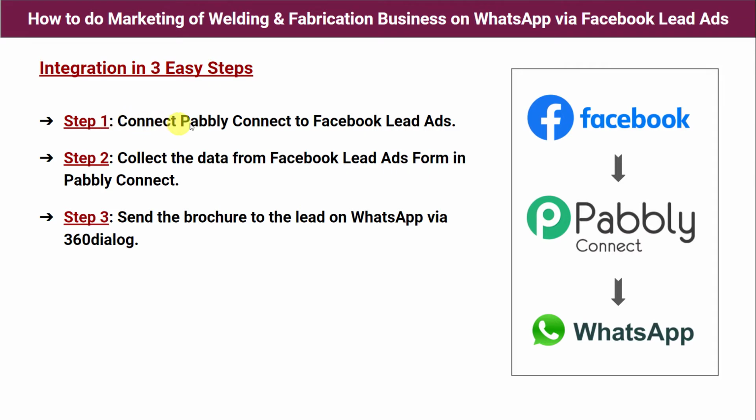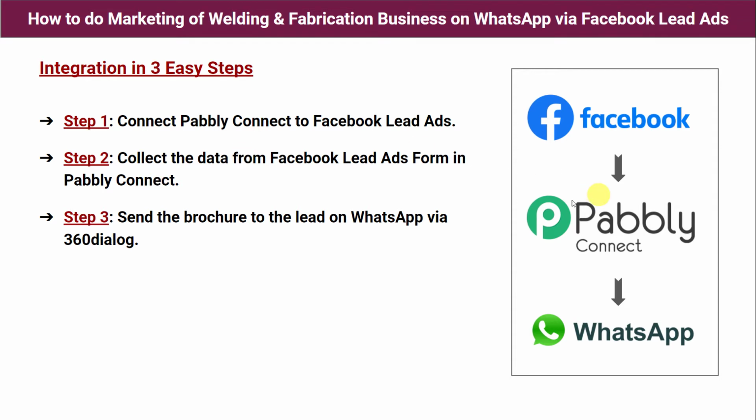Step 1. Connect Pabbly Connect to Facebook lead ads. So first we have to go to Pabbly Connect and we have to create an integration between Pabbly Connect and Facebook lead ads. Step 2. Collect the data from Facebook lead ad forms in Pabbly Connect.